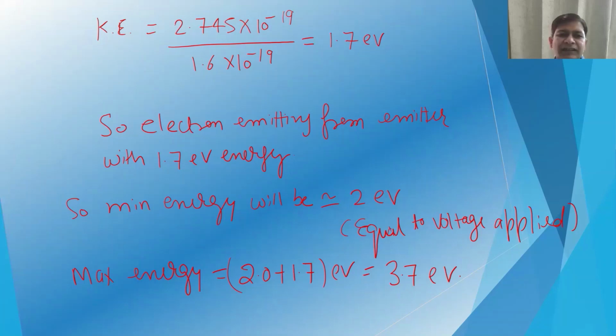However, the maximum energy will be the voltage applied plus the kinetic energy that the electron is having that is being emitted from the metal surface, which is 1.7 electron volt. So the energy corresponding to the applied voltage and the energy of the emitted electron, if you sum, then we will have the maximum energy of the photoelectron that is being emitted. So it will be 2.0 plus 1.7, that will be 3.7 electron volt.